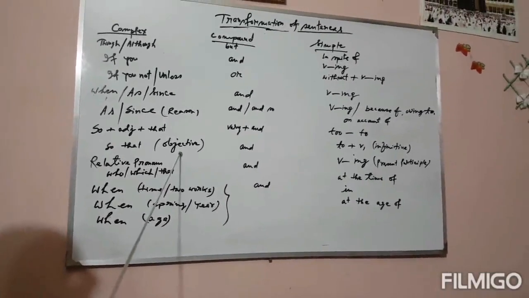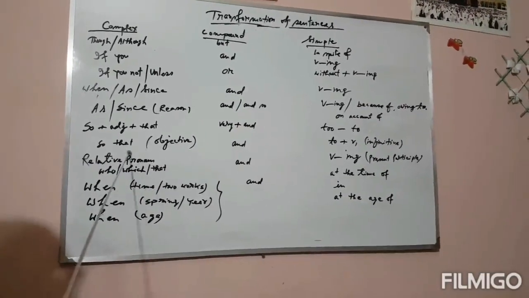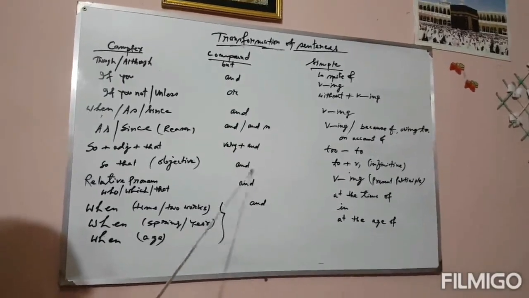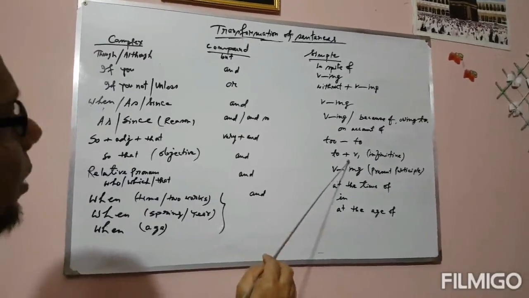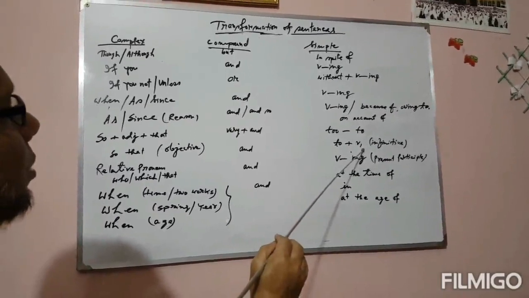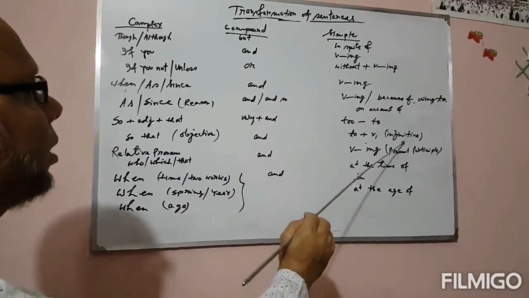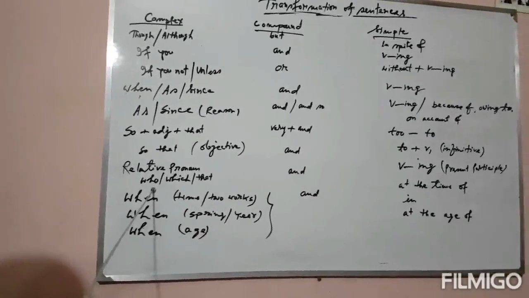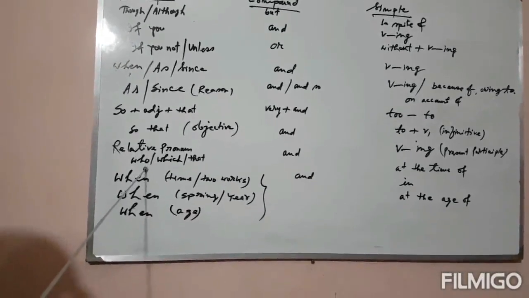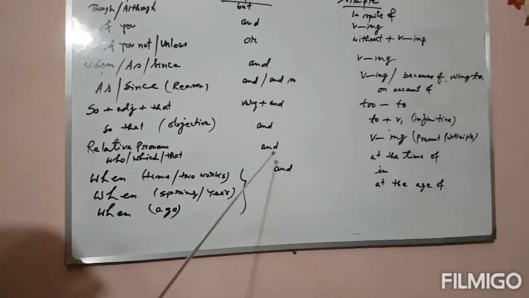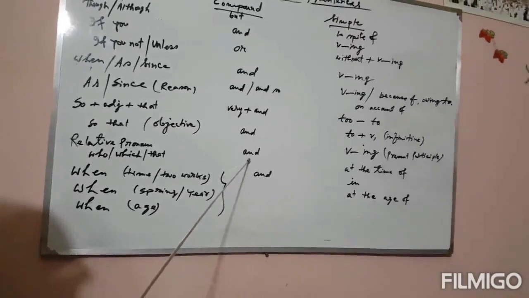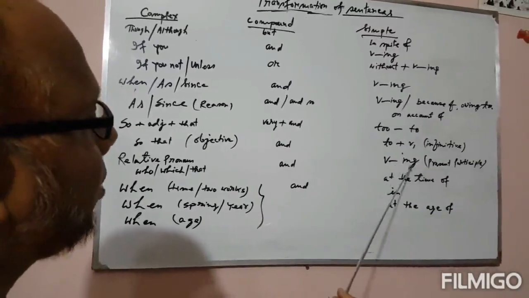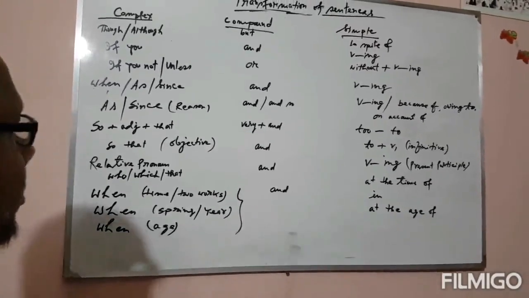If the complex sentence is with so that and it indicates objective, then and will be used in the compound sentence, and to plus verb one will be used in the simple sentence, that is infinitive will be used in the simple sentence. If the complex sentence is with relative pronoun who, that, then it will be converted into compound with and, and in the simple sentence verb plus ing, that is present participle.